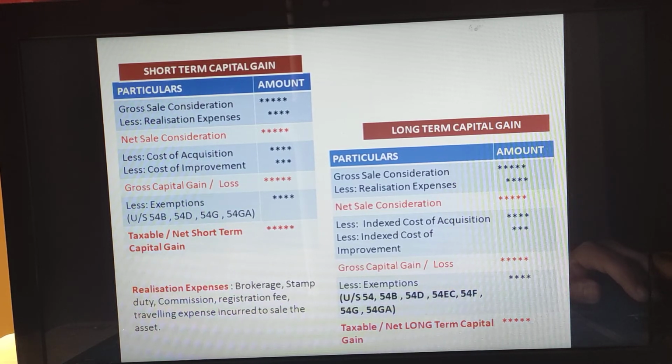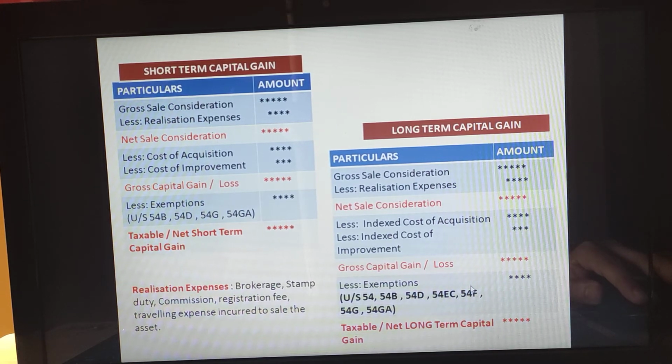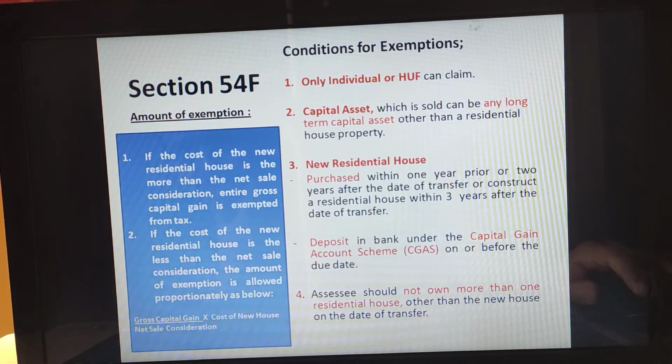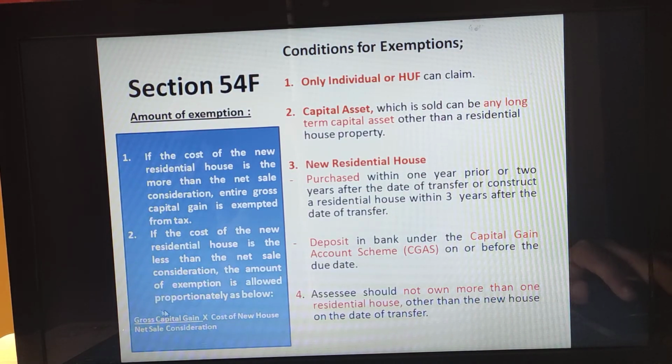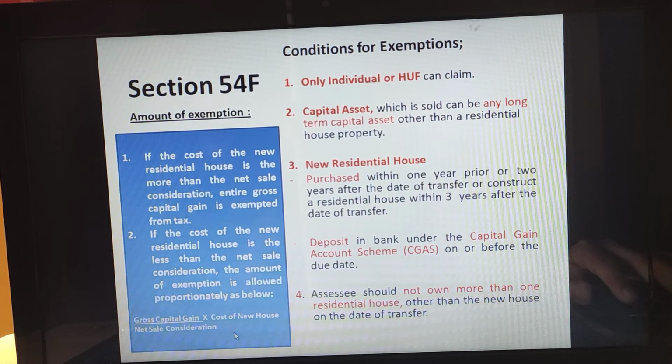Then the second point tells that if the net sale consideration is more, here we saw 1 lakh rupees, here we saw purchase is 1,50,000. Okay, if the purchase is less and the net sale consideration is more, in that case the formula needs to be applied. What is that formula? Gross capital gain multiplied by cost of new house divided by net sale consideration. Whatever the amount you get, that will be exempted from tax. Okay, hope this is clear to you. Okay, don't worry, when we solve the problem you can clearly understand.